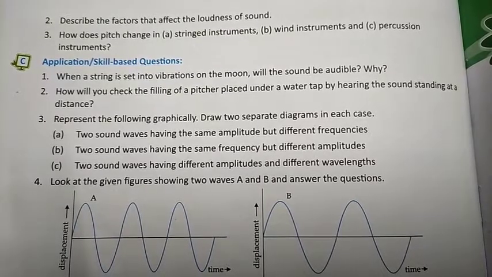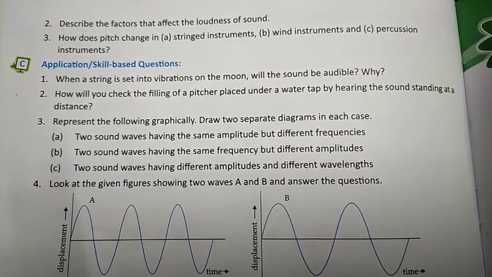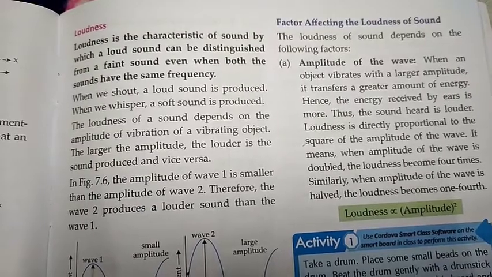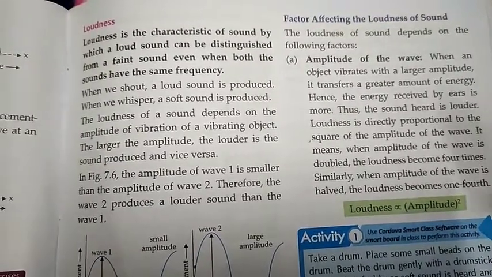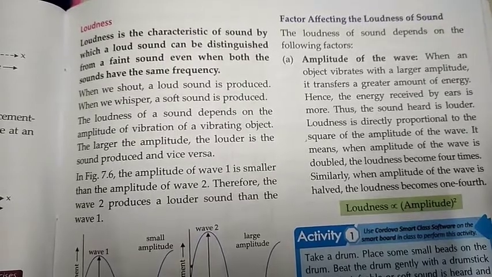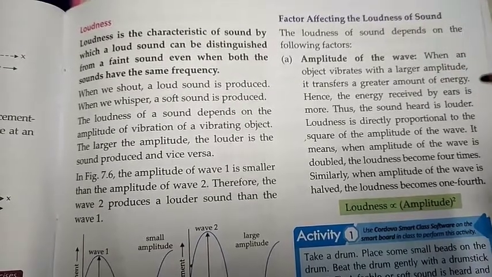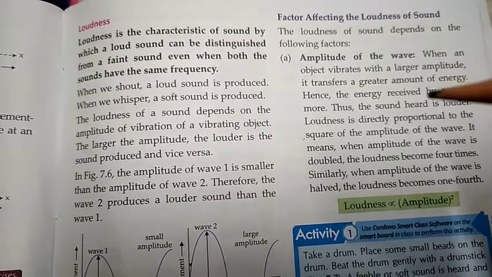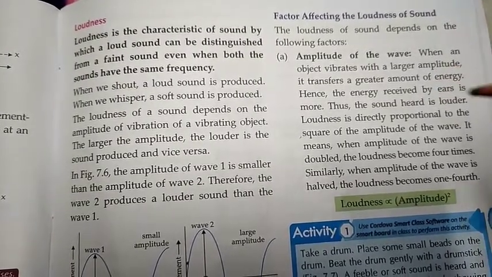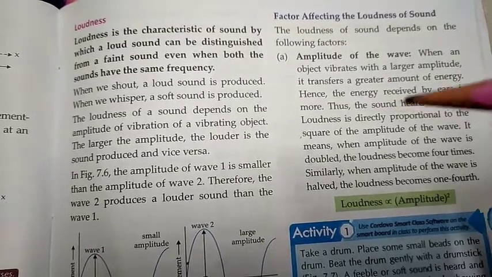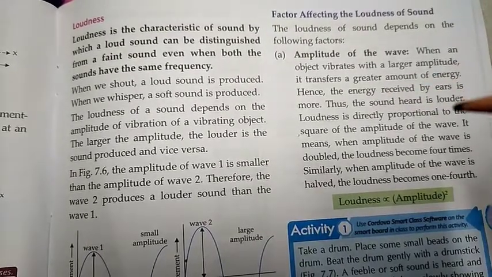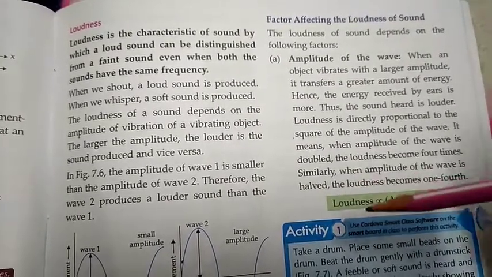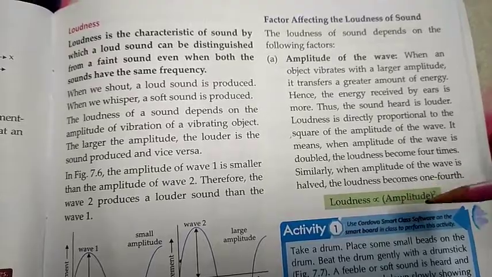Now, second question is, describe the factors that affect the loudness of sound. Factors that affect the loudness of sound are, number 1 is amplitude of the wave. When an object vibrates with a larger amplitude, a large amount of energy is transferred. So energy received by ears is more, hence the sound heard is louder. So loudness is directly proportional to the square of the amplitude of the wave. Loudness is proportional to the square of amplitude.